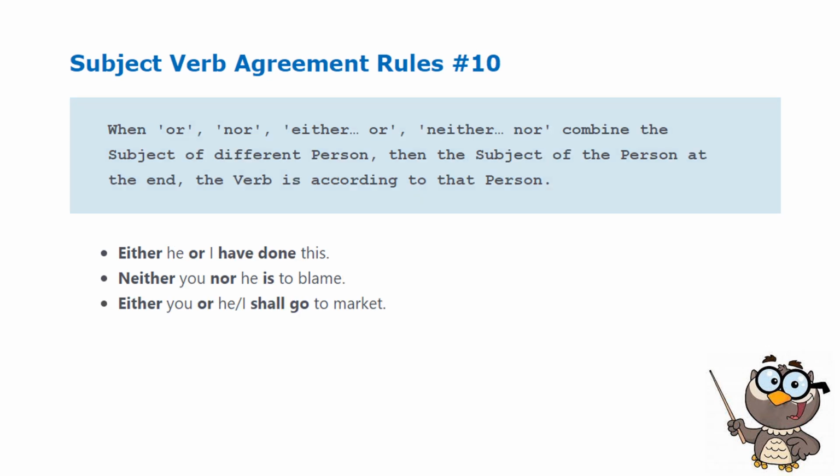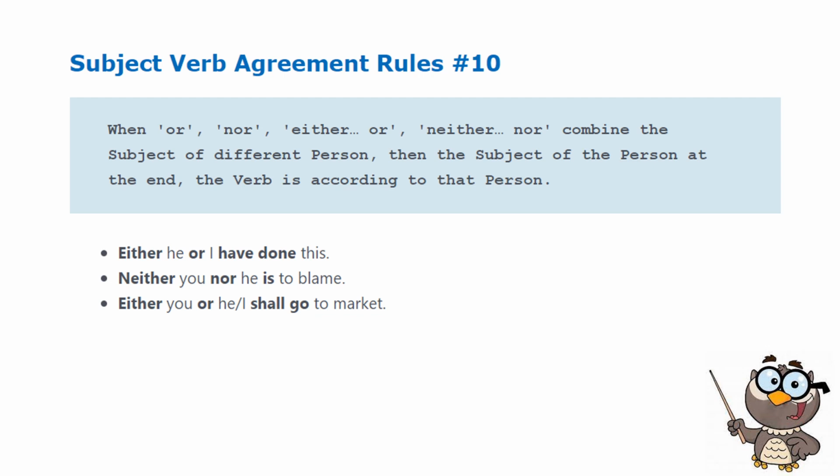Rule number 10: when or, nor, either or, neither nor combine subjects of different persons, then the verb is according to the person at the end. Now this is in connection to the explanation I gave in rule number 9. This combination of or, nor, either or, neither nor has 3 rules.